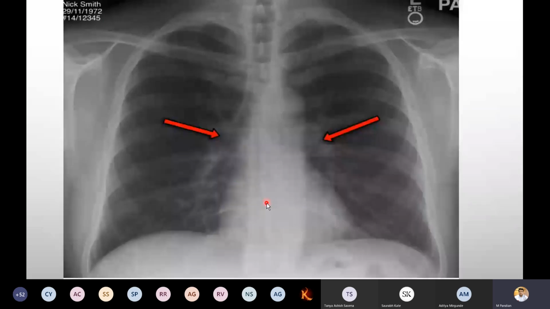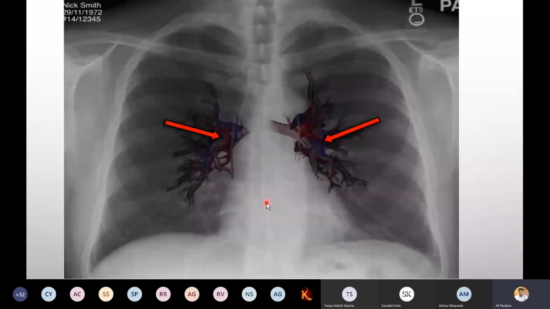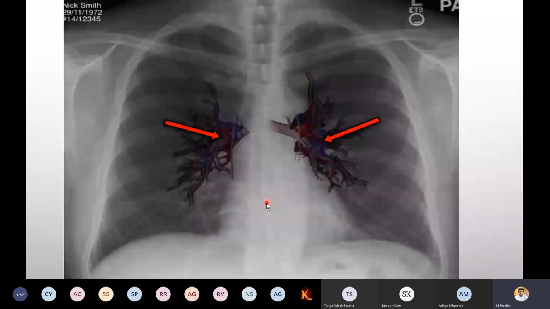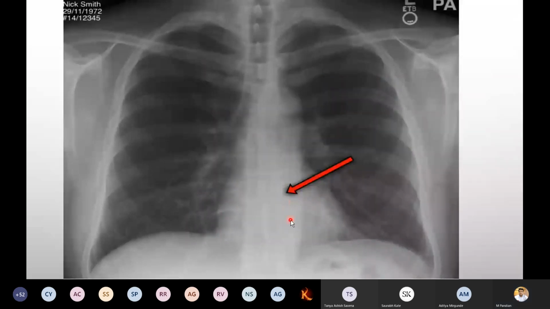So now, what is this arrow denoting? Already we have come across that. What is this? Now say. Anyone? Coronary. Yes. Next, what is this? Cardiomegaly.